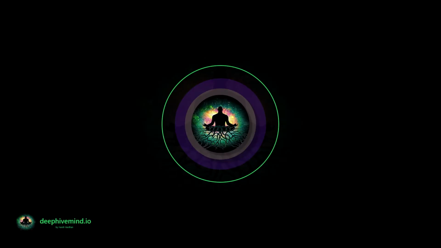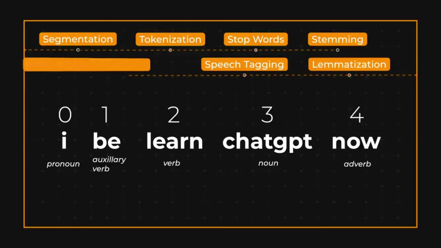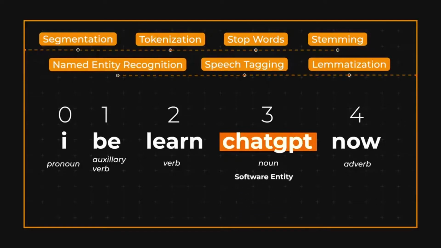And lastly, named entity recognition. In this final step, we identify and classify any named entities in the sentence, such as proper nouns that refer to specific people, organizations or locations. Once all the steps of the NLP process have been applied to the sentence, the model will have a more complete and accurate understanding of its meaning and content.